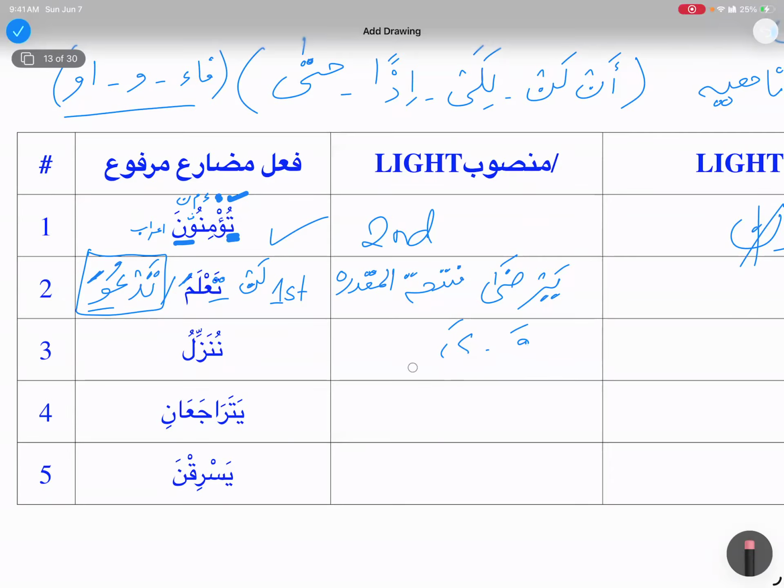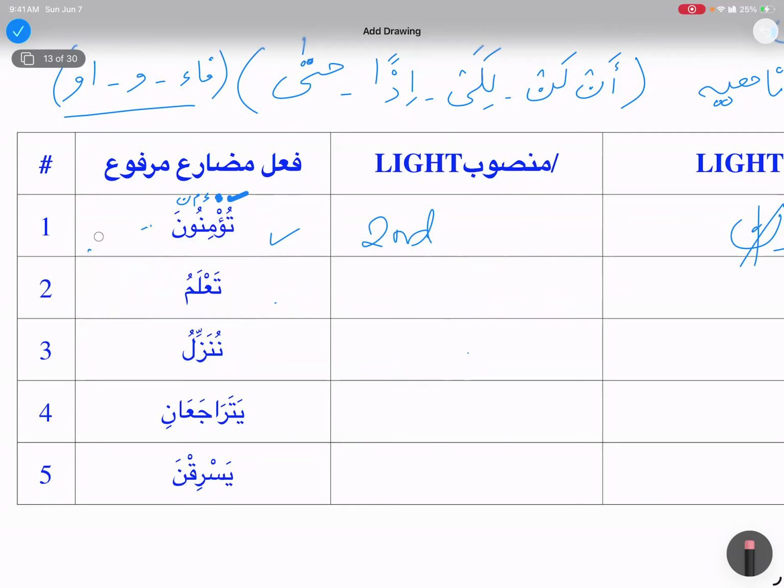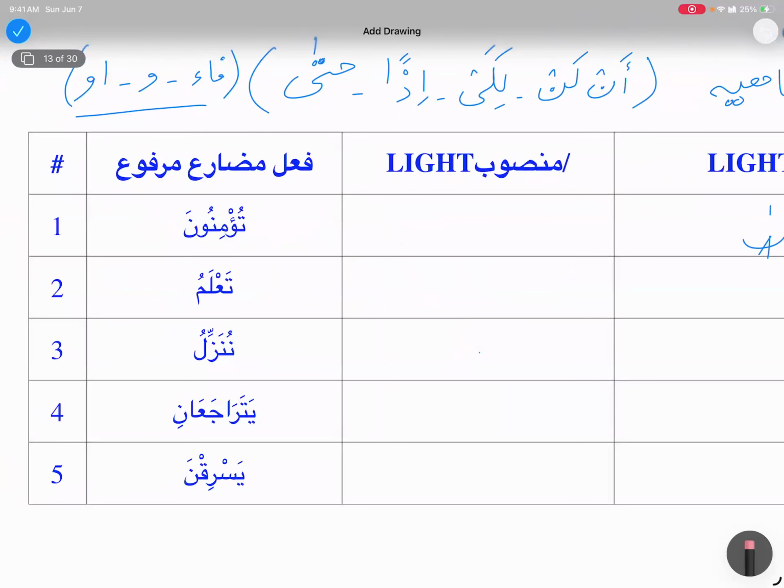How are we going to make ta'lamu majzoom? By dropping the fathatul zahira, ta'lam. Instead you need to say that the last letter has jazm, sukoon on the last letter. So it will become ta'lam with sukoon. And I can put it over here in ta'lam, and that is basically sukoon zahira. I can say this sukoon.